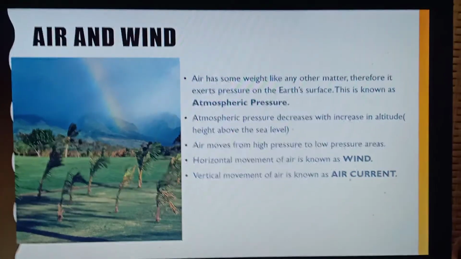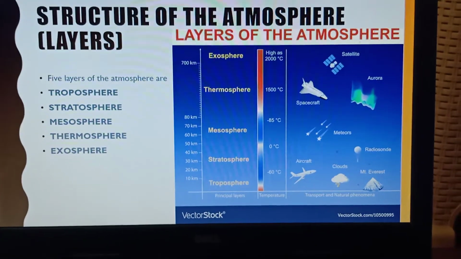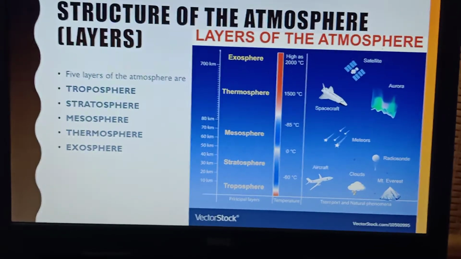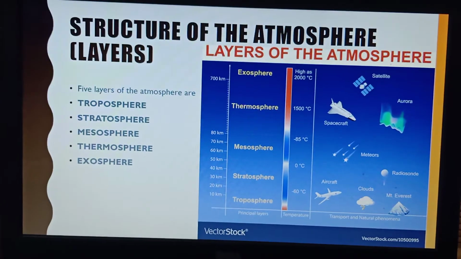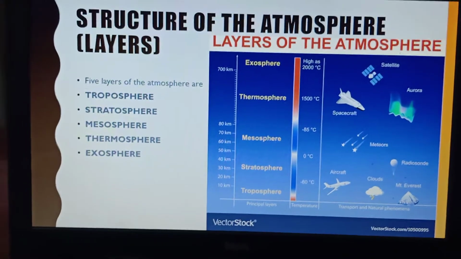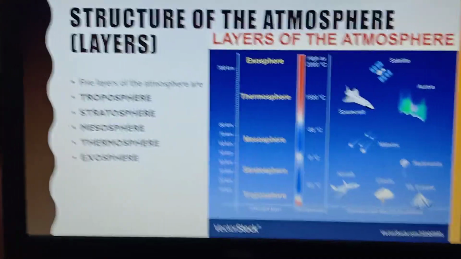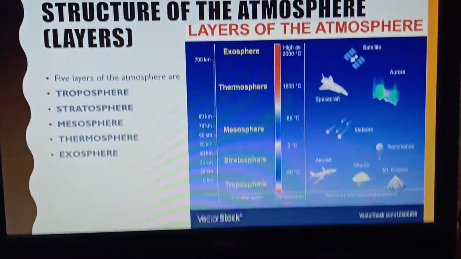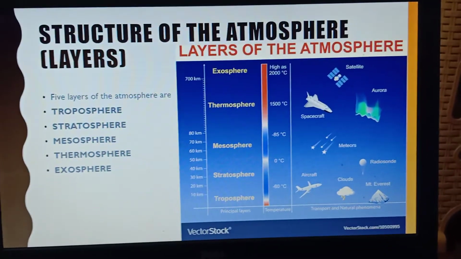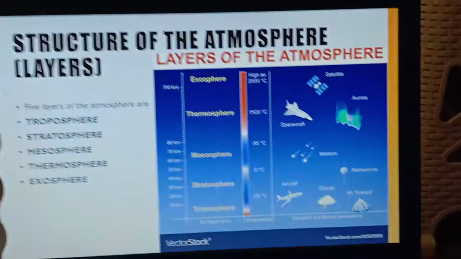Okay, now we are moving towards the next slide, which is very important, students: the structure of the atmosphere. Structure, in other words, the layers of the atmosphere. The atmosphere mainly consists of 5 layers. What are those 5 layers? As you can see in the picture: troposphere, then stratosphere, then mesosphere, then thermosphere, and last, exosphere.